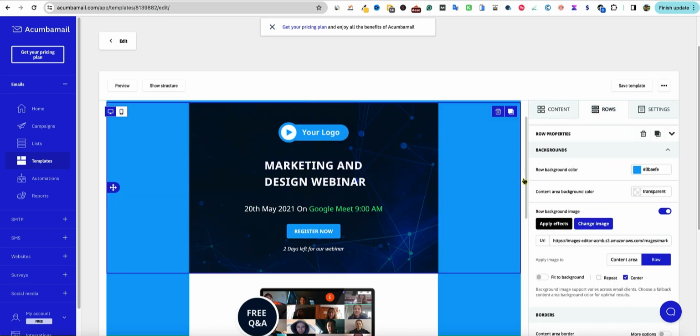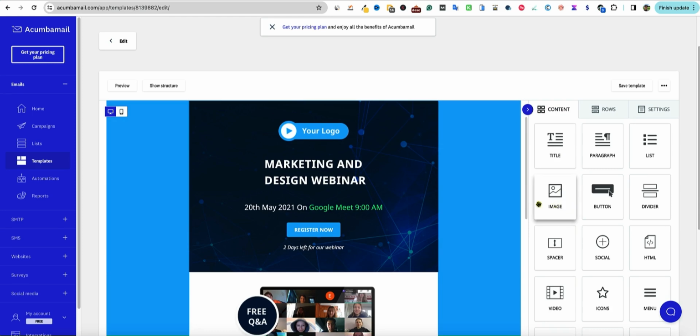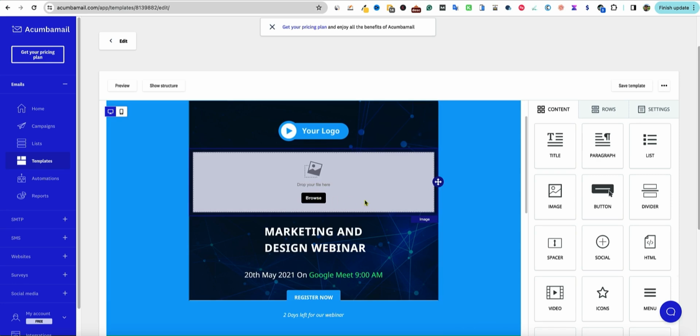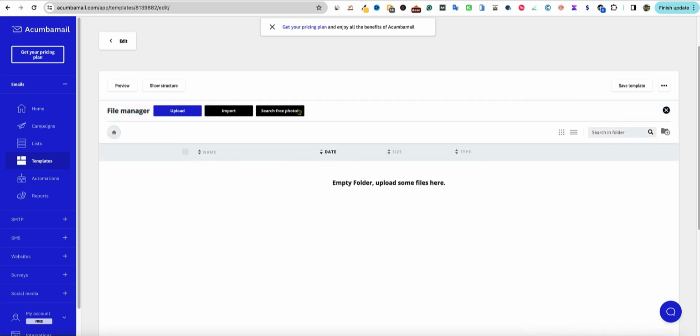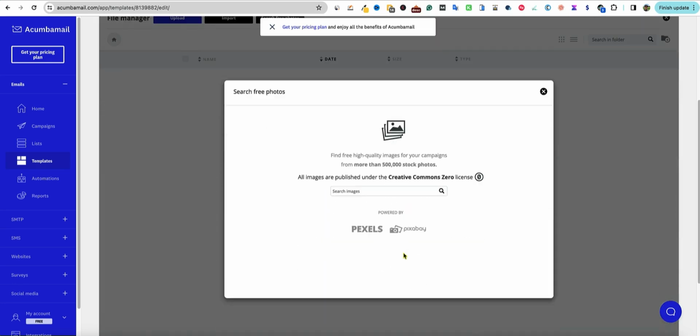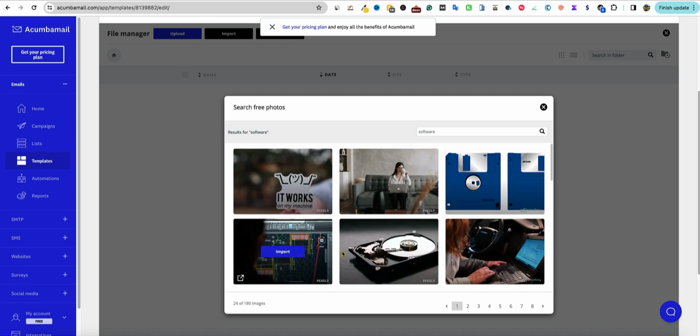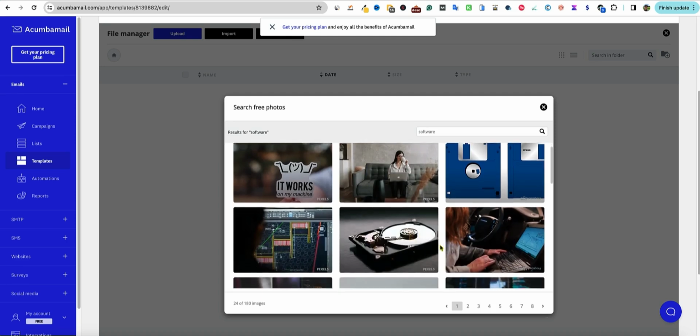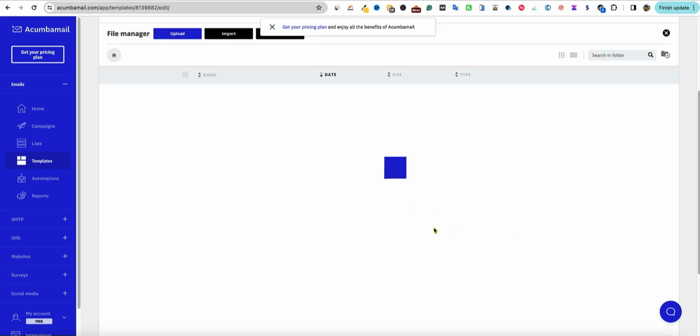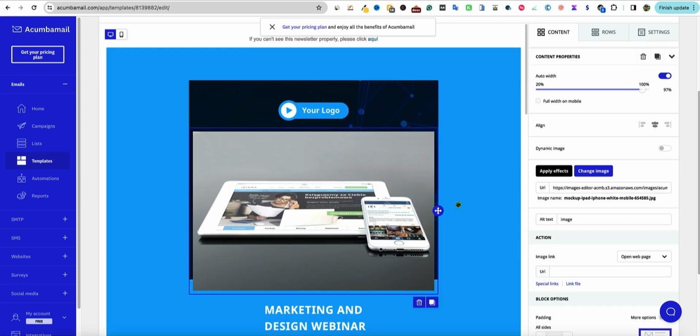Editor right over here. Content, image. So if you wanted to drag an image and put that right here, we'd have a new image. We can go browse, search for free images on Pexels or Pixabay. We're just going to the box right over here, software, push enter, and we'll just go with that real quick. And we've got our image right in there.